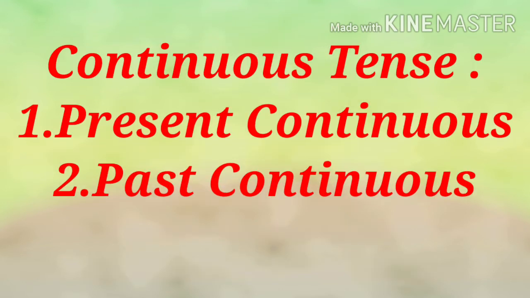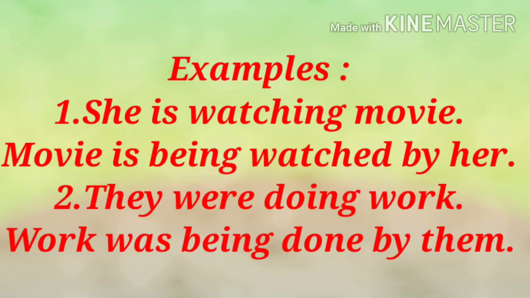Next one is continuous tense, present continuous tense and past continuous tense. We can make active to passive when tense is present continuous and past continuous. We cannot make active to passive when tense is future continuous. Let's understand through examples how to convert active voice into passive voice when tense is present continuous and past continuous.